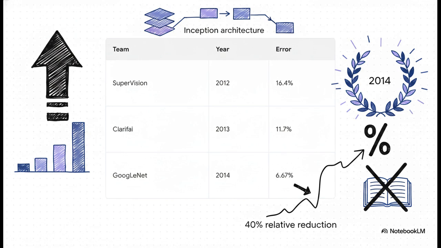But in 2014, GoogleNet, which was a specific 22-layer deep incarnation of this Inception architecture, absolutely shattered expectations with a 6.67% top 5 error rate. That is a massive 40% relative reduction from the previous year's best. And what's wild is they did it without using any external data to train their classifiers.